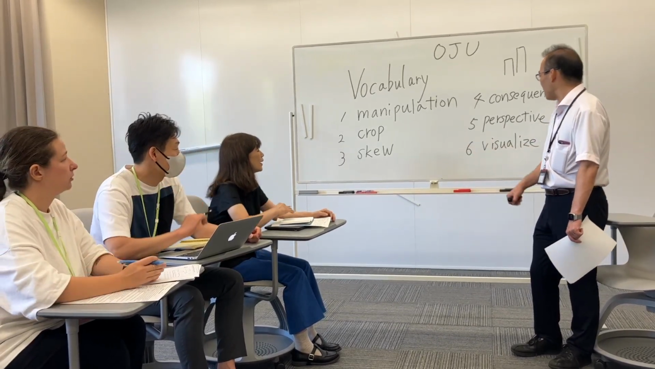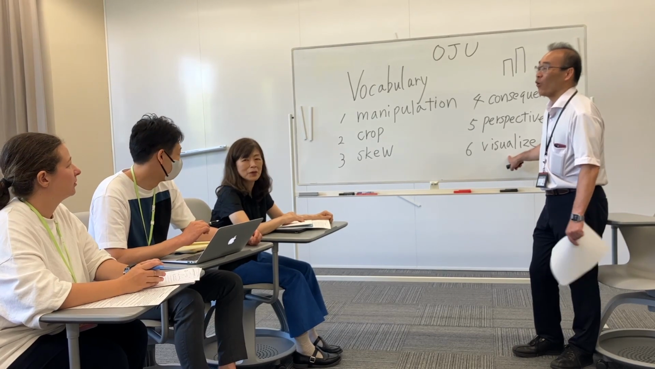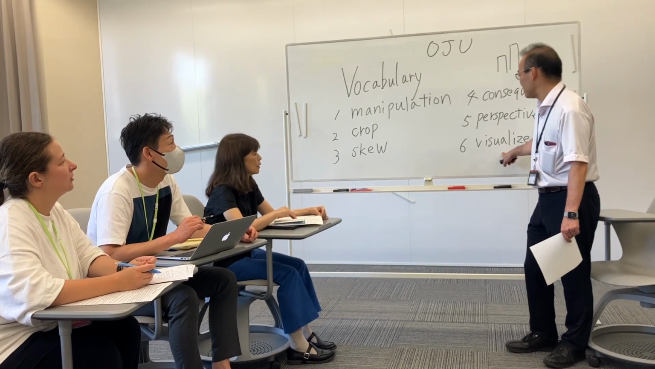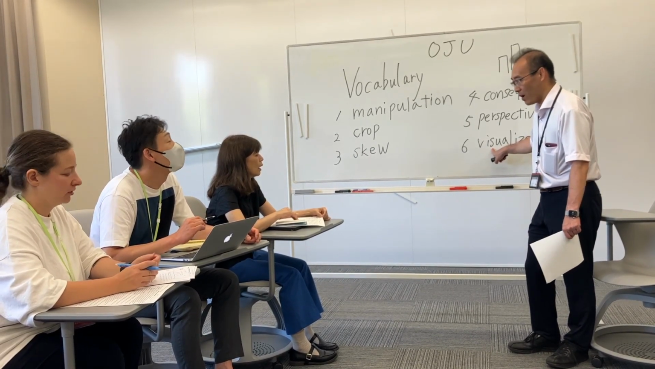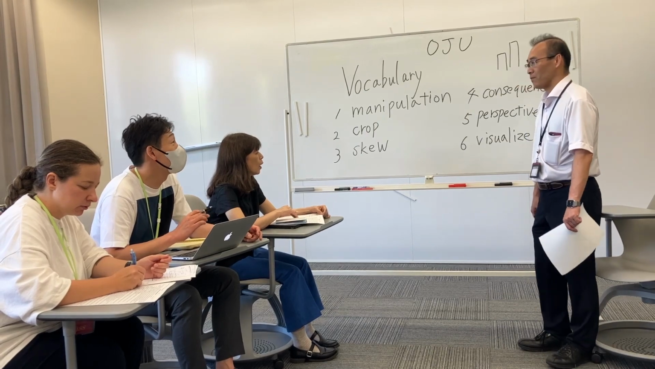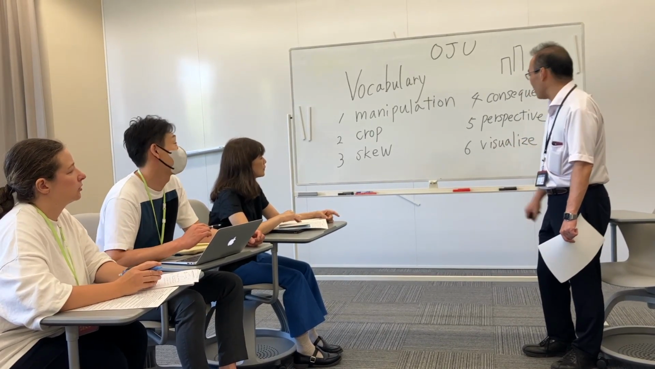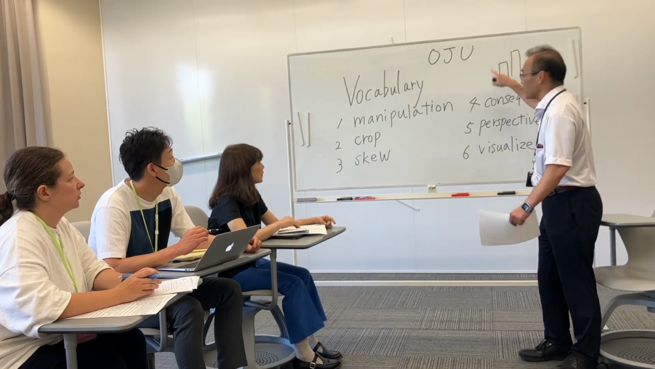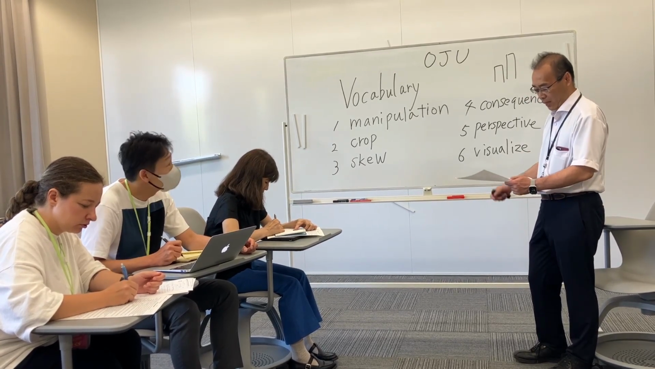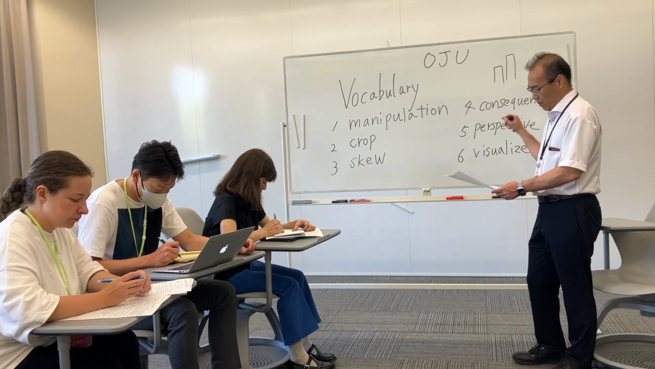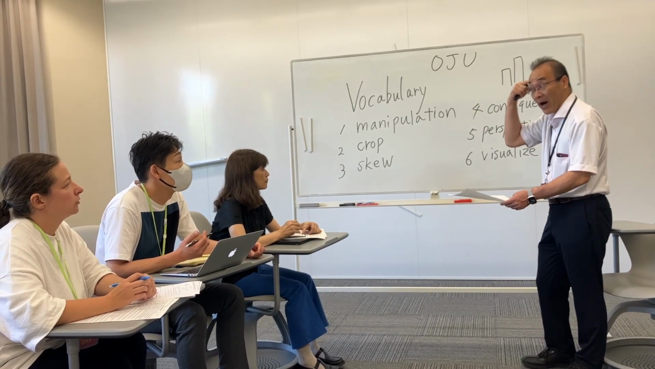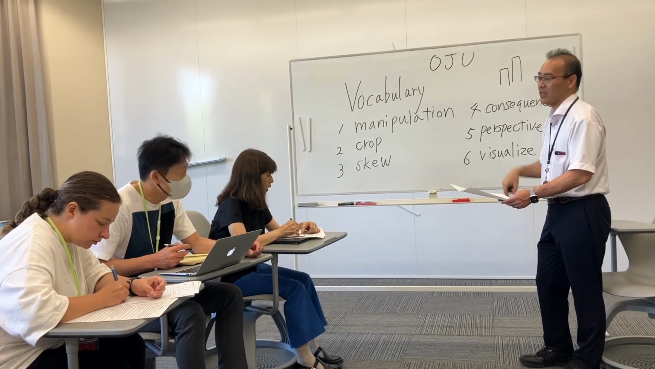If you forget the meaning of number 6, you can say, what does number 6 mean? Or what does this word mean? Number 6, visualize means 視覚化する in Japanese. In English, to form a picture of someone or something in your mind.